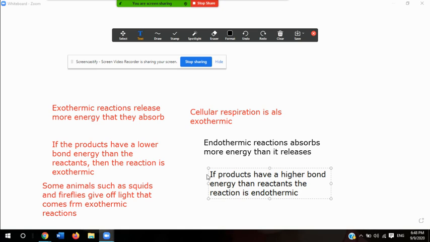It says energy must be absorbed to make up the difference.